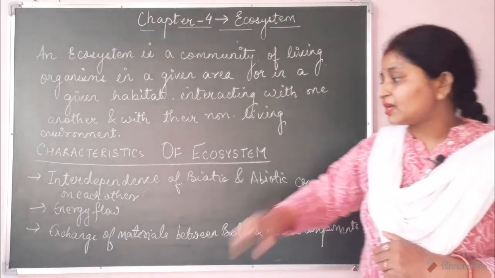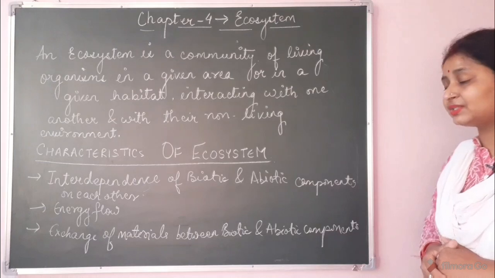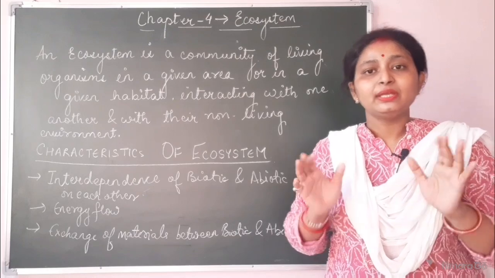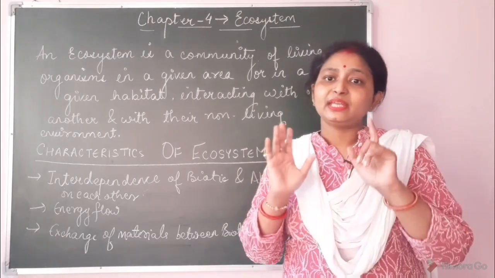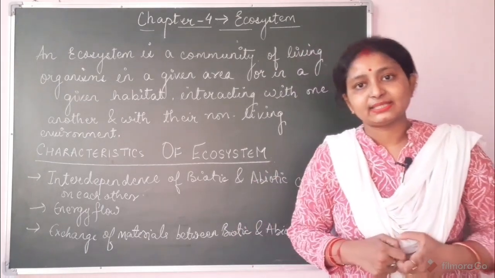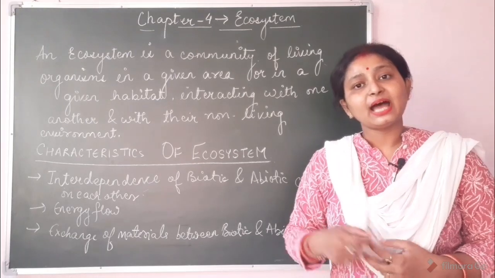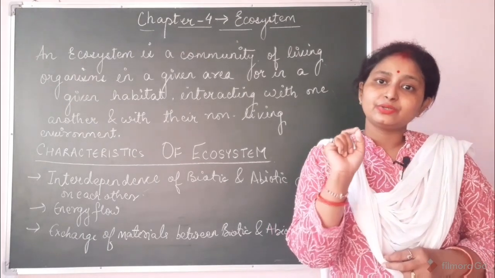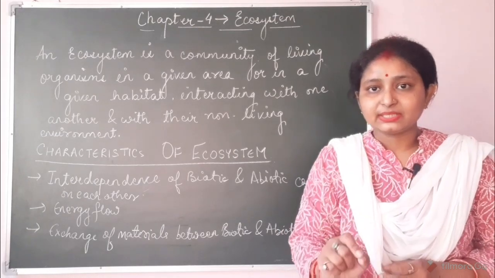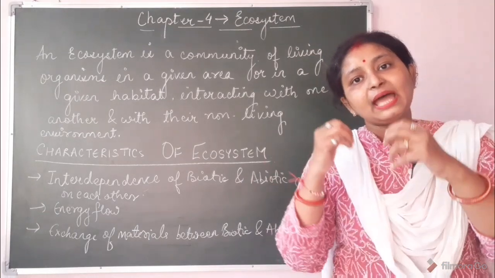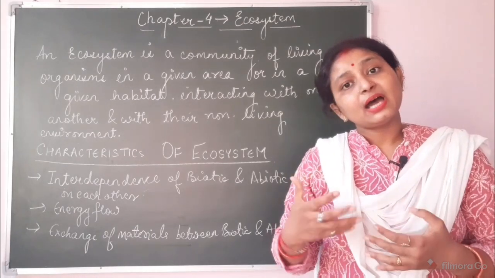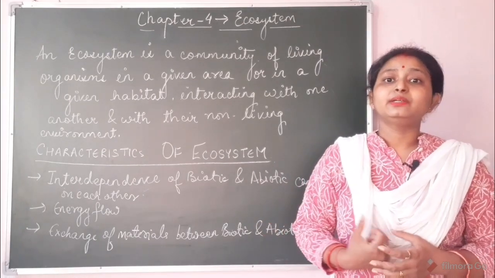Now the next feature is the exchange of materials between biotic and abiotic components. Here I'm going to give you the example of nitrogen. Children, the atmospheric nitrogen cannot be directly taken up by the green plants. So the leguminous plants like the pea plant have nodules in their roots, and these nodules contain special bacteria. These bacteria have the capability to take the atmospheric nitrogen and convert it into ionic form like ammonium ion or nitrate ion. And now these ions can be taken up by the green plants.